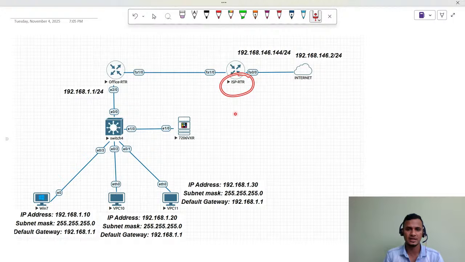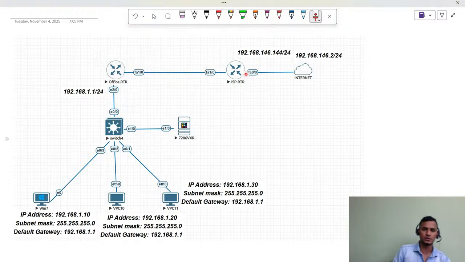I mentioned here the ISP router, right? We are not going to do any configuration in this particular router, since it is the ISP's router. The ISP has it somewhere in your city, and from there they have the connectivity to their router. From there, this is our WAN circuit, wide area network. And below the router, this is our LAN circuit, local area network. Between them, I get the IP address from the provider. This is completely the provider network, and we are not going to do anything in it.